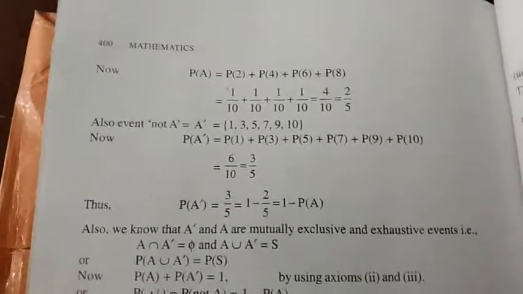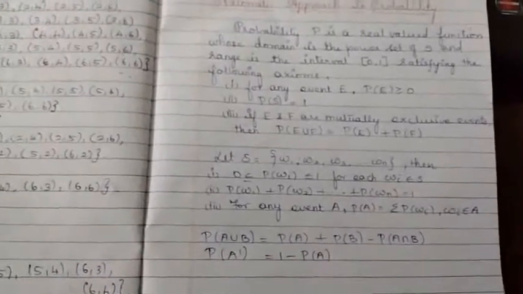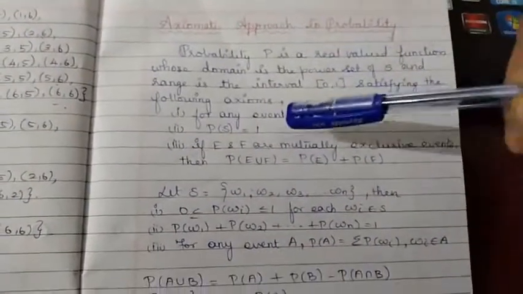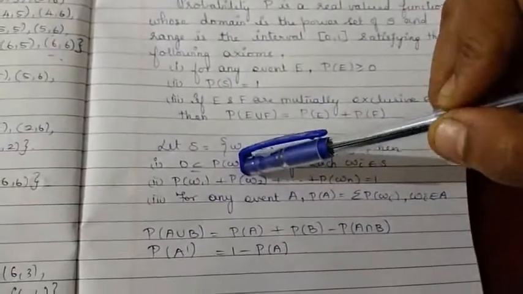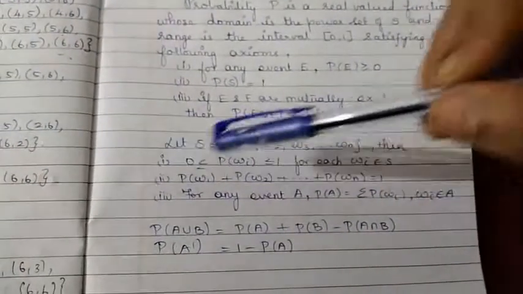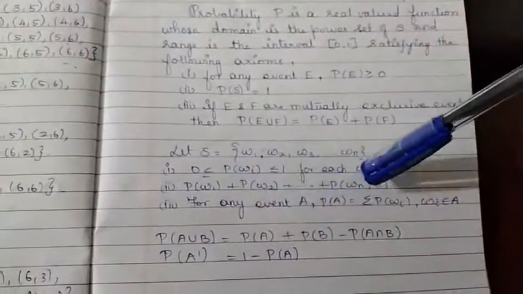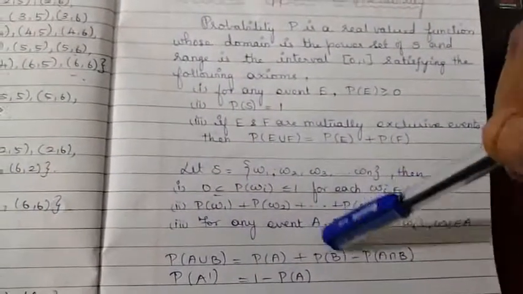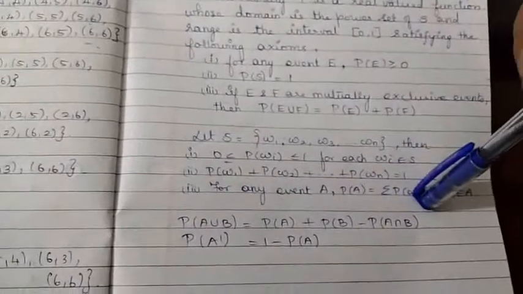So with all these inputs, let us get into the exercise and solve the problems. So far, what are all the things we have seen? What is meant by the axiomatic approach of probability? The 3 points you have to remember: the probability of any sample point lies in the interval 0 and 1. Then the sum of the probabilities of each sample point is equal to 1. And for any event A, the probability of that event is equal to the summation of the probabilities of omega i.